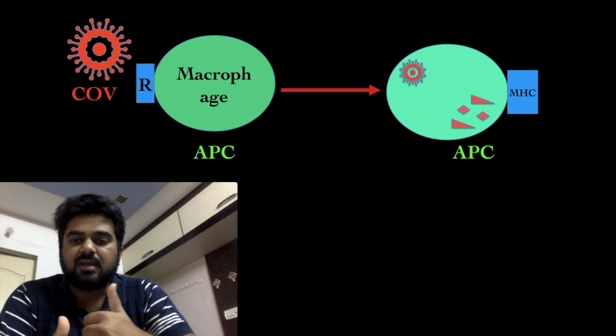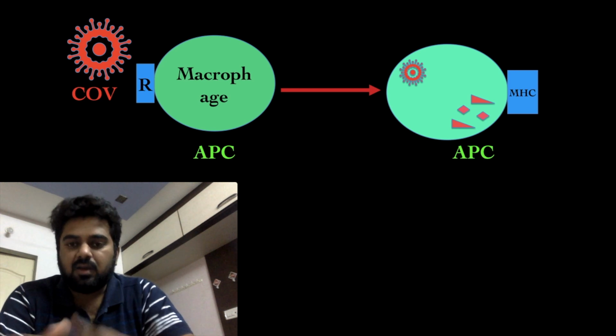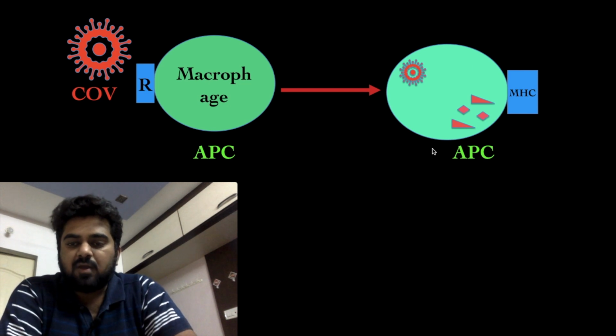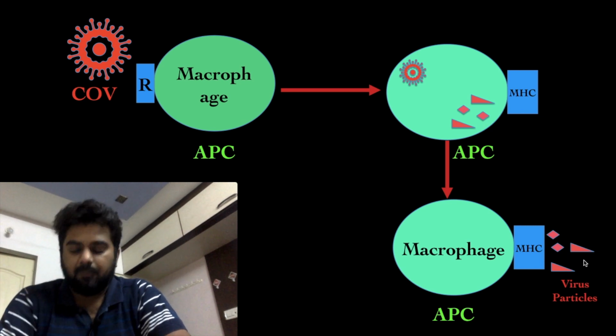One is dendritic cell, another one is macrophage, and the third is B cell. Now here we will be talking about macrophages. This macrophage will put these smaller pieces of virus onto a specific protein. This is called an MHC protein receptor, right? And this MHC protein will expose these virus particles to the outside world.